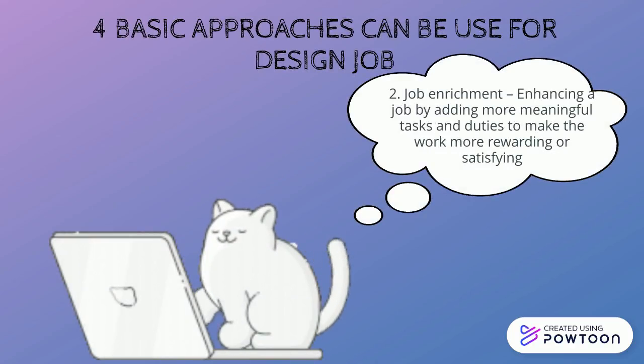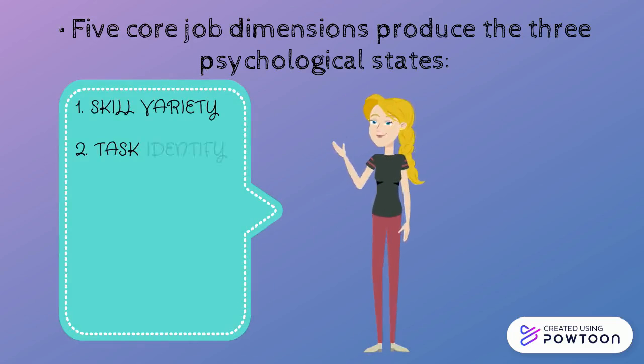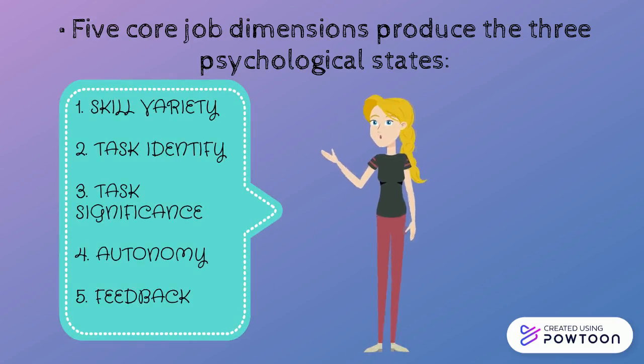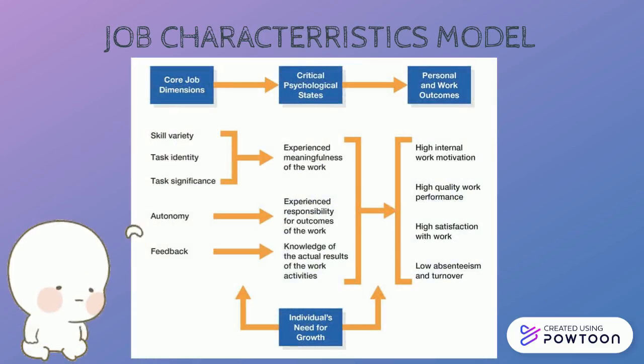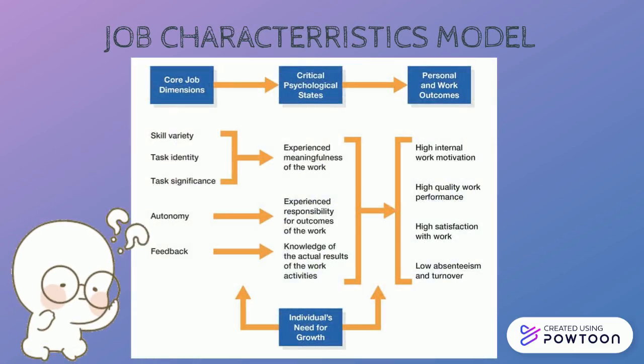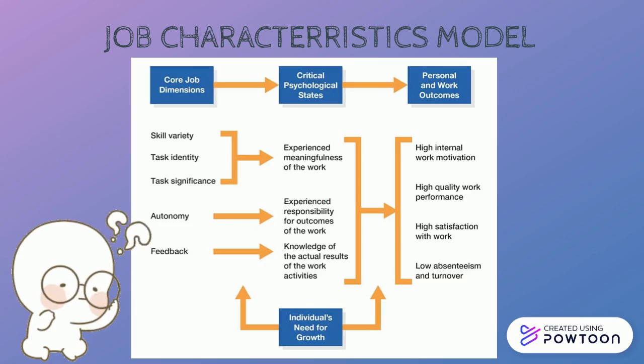satisfying. There are 5 core job dimensions for the 3 psychological states, which are skill variety, task identity, task significance, autonomy, and feedback. The figure shows the job characteristics model. The job characteristic model is proposed by Richard Heckman and Greg Oldham.